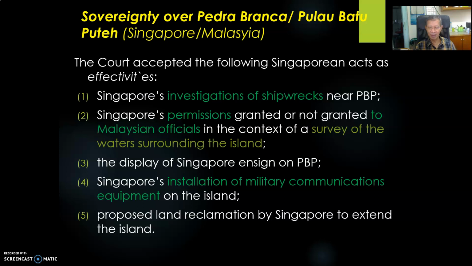But after the establishment of the Horsburgh lighthouse on the island in 1847, first the British and later on Singapore maintained the lighthouse, and then they did a number of sovereign activities over the lighthouse and over the island, Pulau Batu Putih. So because of these sovereign activities exercised by Singapore, the originally Malaysian island has been transformed into a Singaporean island, because